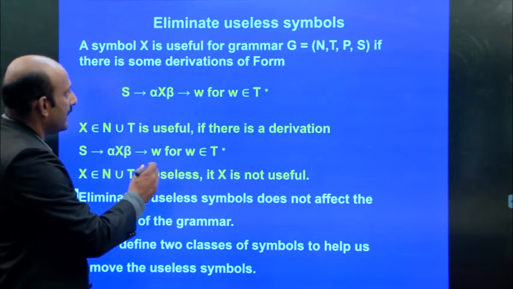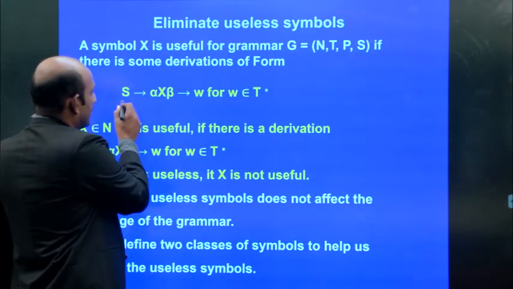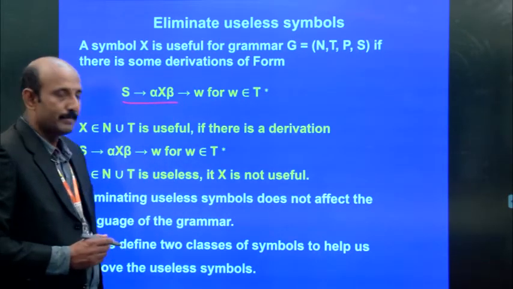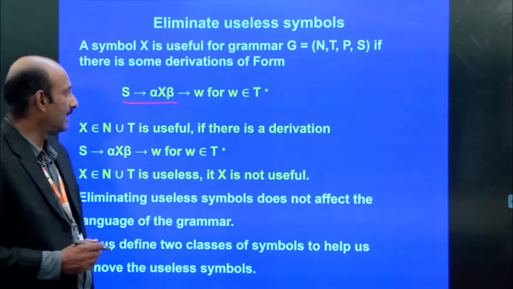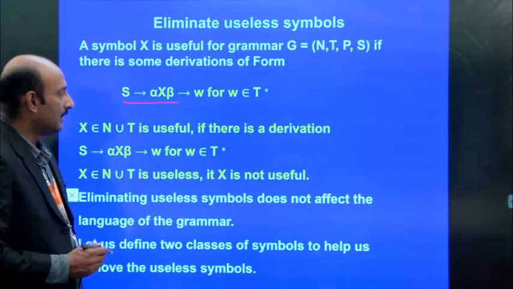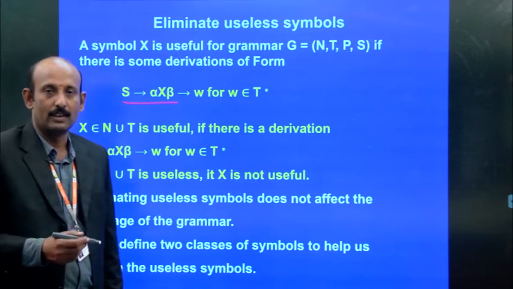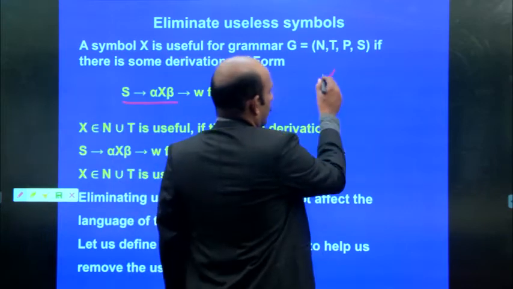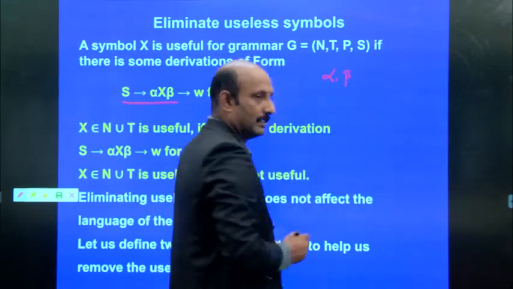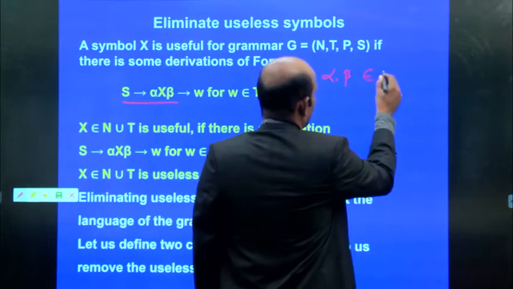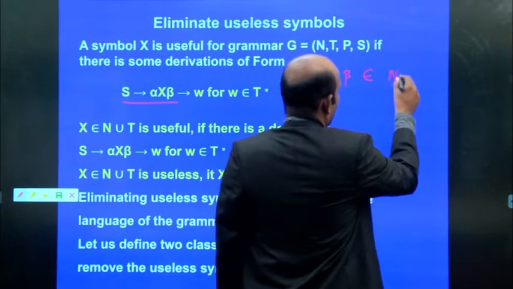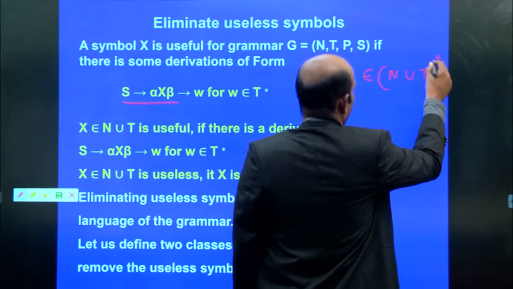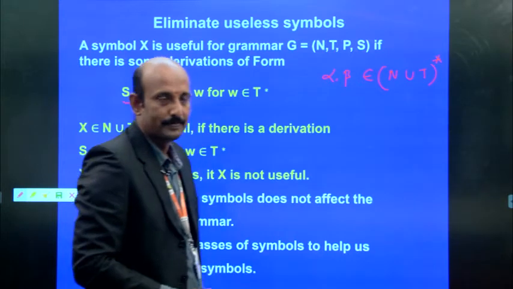What do useless symbols mean? If there is a derivation of the form S implies alpha X beta, here alpha and beta are strings of variables, that is, alpha, beta belong to (non-terminal union terminal) star, meaning the Kleene closure.